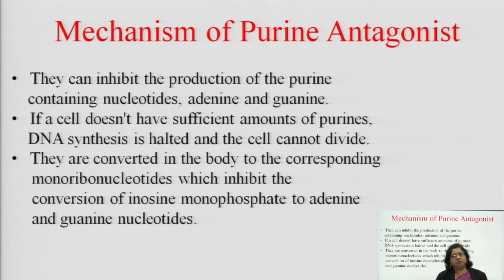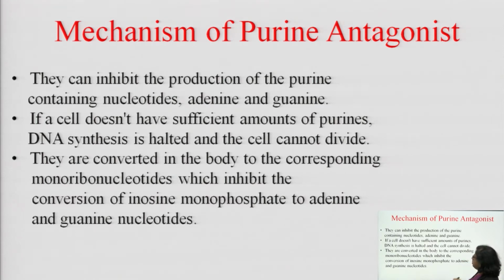If a cell does not have a sufficient amount of purines, DNA synthesis will not take place and your cancer cell will die. So, when you take the antimetabolite, the purine antagonist drug, and it goes inside your body, it is converted into monoribonucleotides, which inhibit the conversion of inosine monophosphate to adenine and guanine nucleotides.